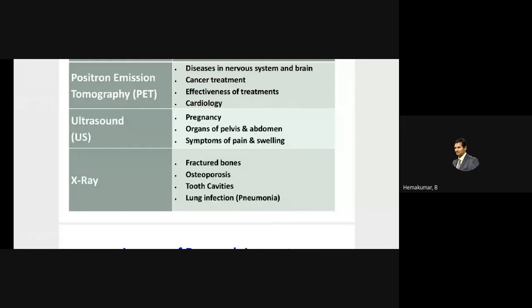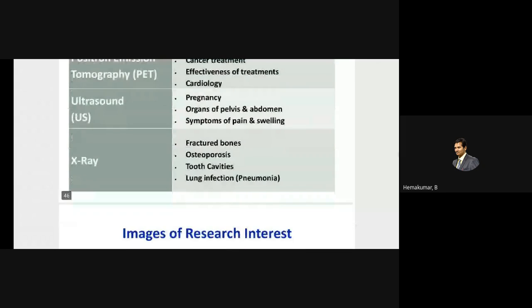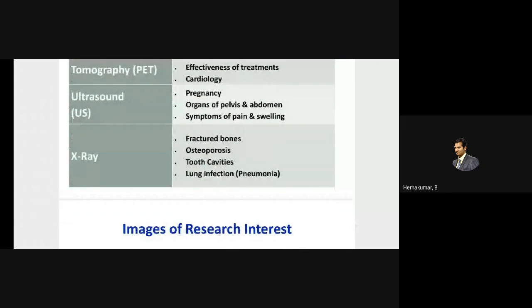And finally, the X-ray, which is still very much used. Even though it is the earliest invented thing, we still use it. But now we have digital X-ray, instantaneous X-ray. It is still used for fractured bone, osteoporosis. Osteoporosis is nothing but the erosion of bone over a period of age, particularly in the case of elderly ladies, and for warning of tooth cavities. So the basic abnormalities in the bone could be easily detected through X-ray.